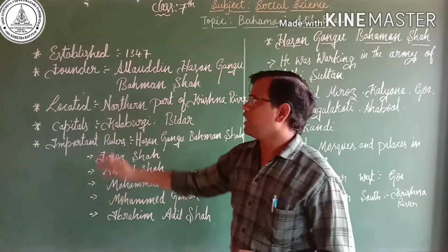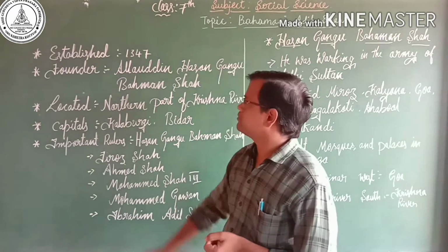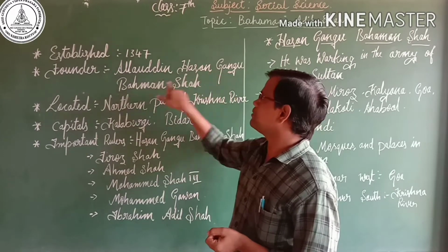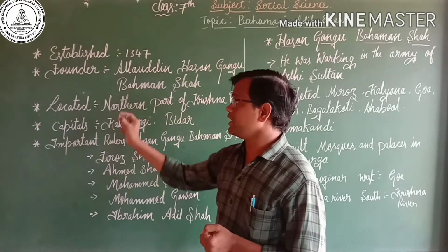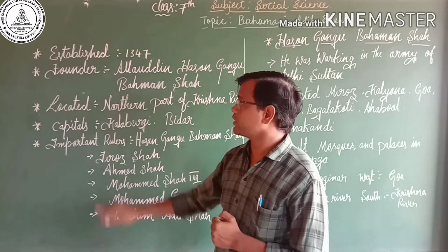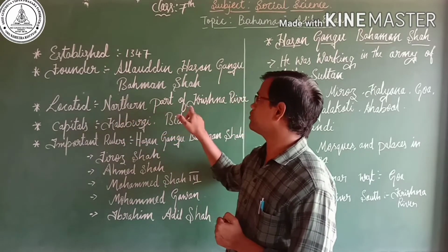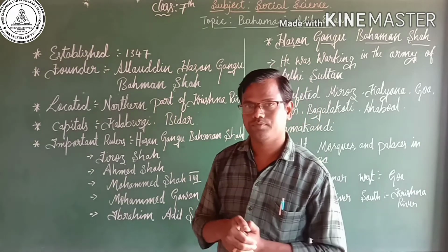Yes, so as I said in the beginning, the Bahmani dynasty was established in 1347. And who was the founder of the Bahmani dynasty? Alauddin Hasan Gangu Bahman Shah. He was the founder of the Bahmani dynasty. And where was it located? It was located in the northern part of the Krishna river.